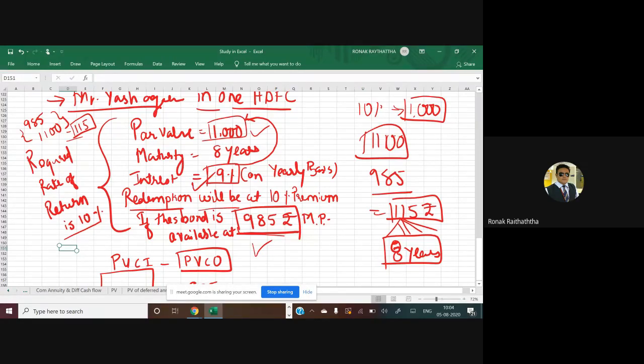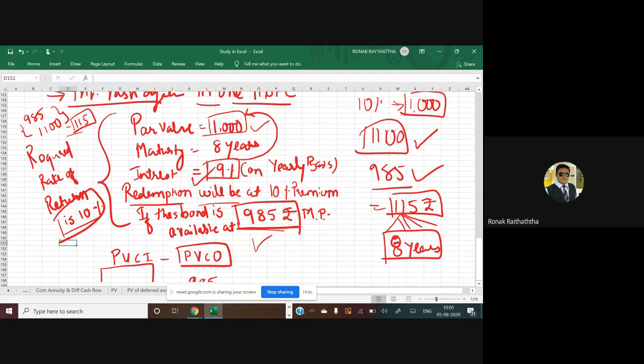There are two expectations: one is the interest you get, another is the capital gain. The amount of investment is 985, but the money you are going to get after 8 years would be 1100. So 115 as well you are getting, but for the 8 years. So your return expectation from the entire bond is 10 percent.